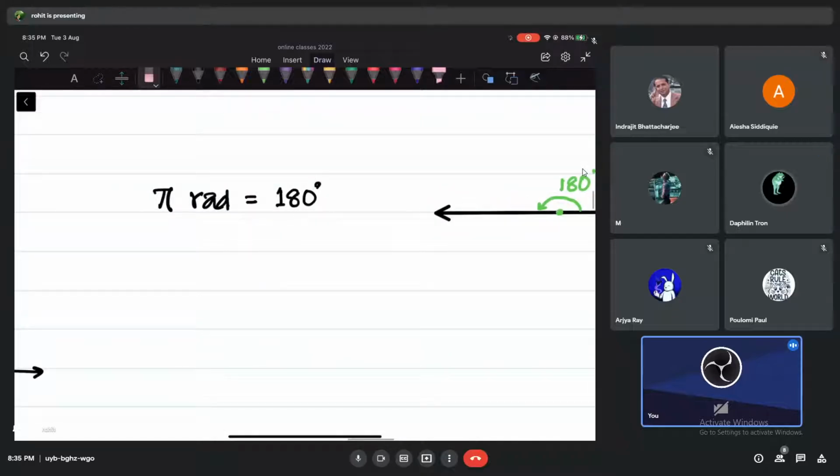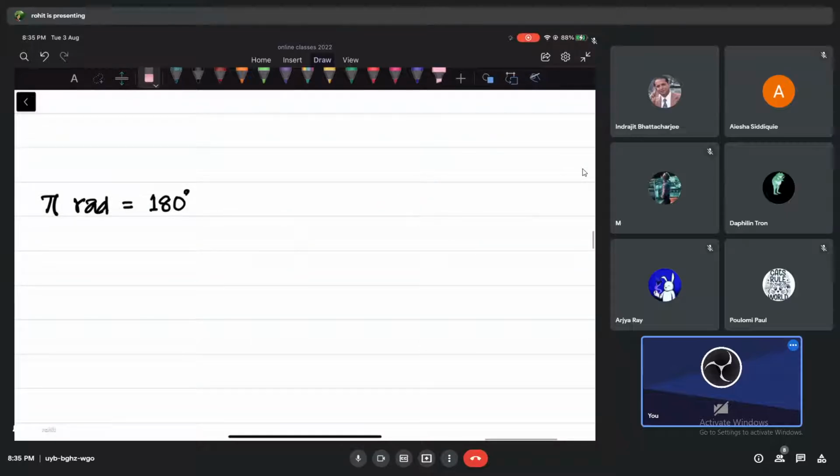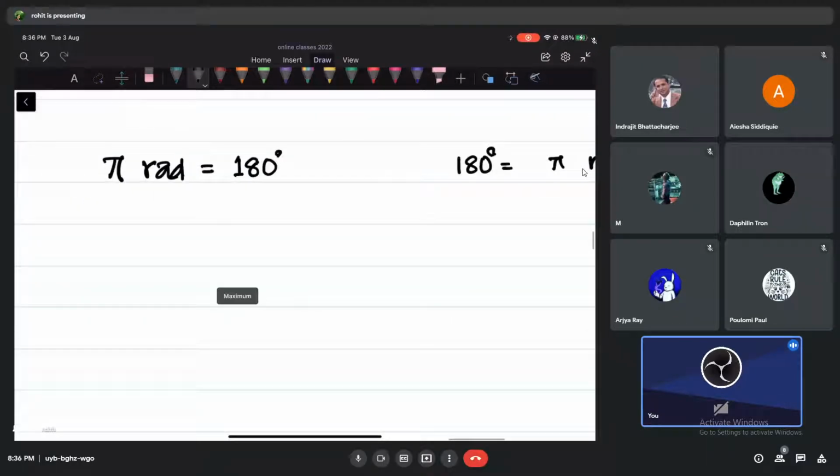See, so look at these two relations. Let me just remove this quickly, because we will need this in the very next step. I can also write 180 degrees is equal to pi radians. And please remember, don't forget what pi is. What is pi for us? Pi is equal to 22 by 7. It's a number, right? It's a number which looks like that. Don't worry, we can use it anytime we want. Okay, so please check, guys.